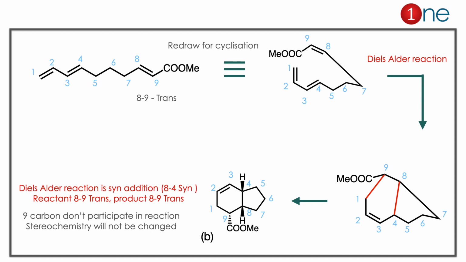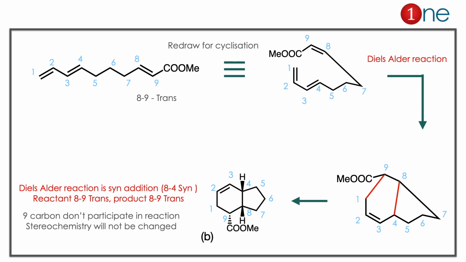Then we have to do the coupling there. You have 1, 9 and 8, 4 bond formation. So we have to redraw carefully for our product formation. Here let us look at the stereochemistry of the product. Let us look at the 8, 4 hydrogens there. The 8, 4 hydrogens definitely should be syn because Diels-Alder reaction is a syn addition there.